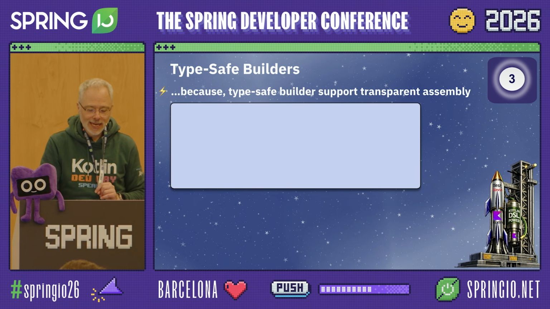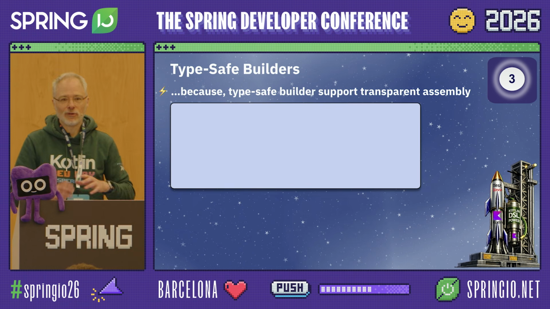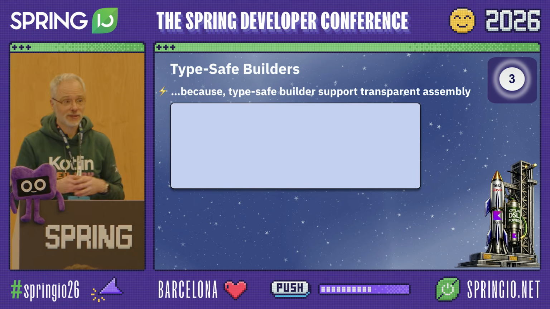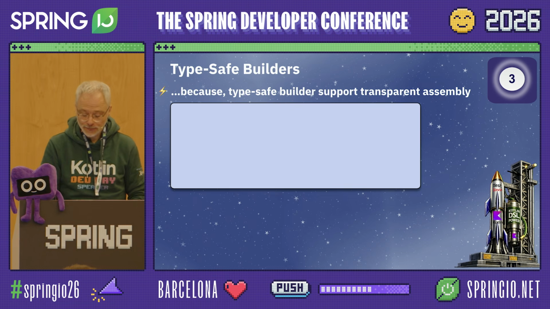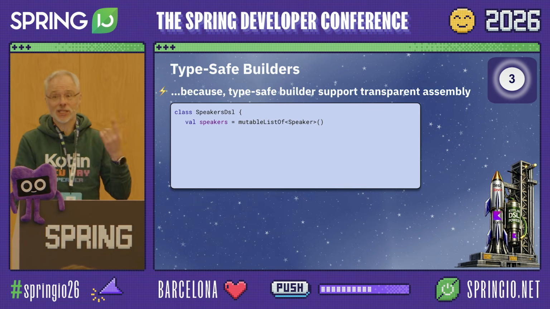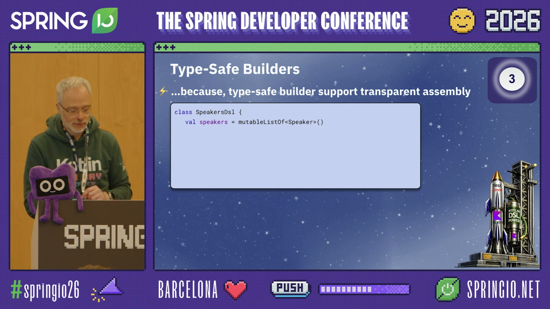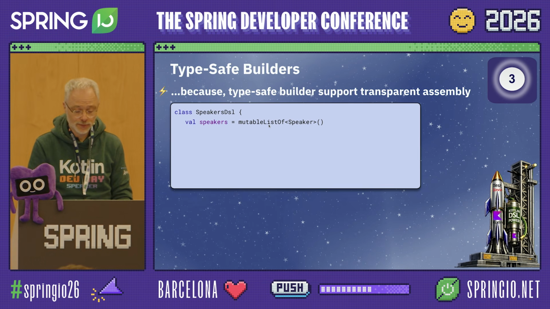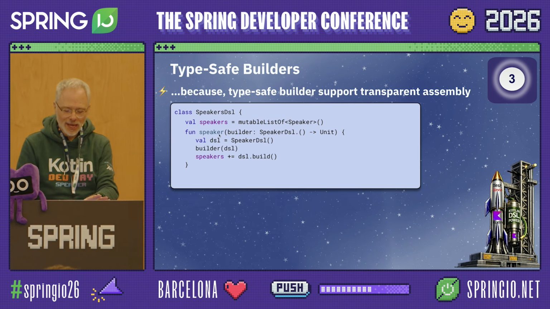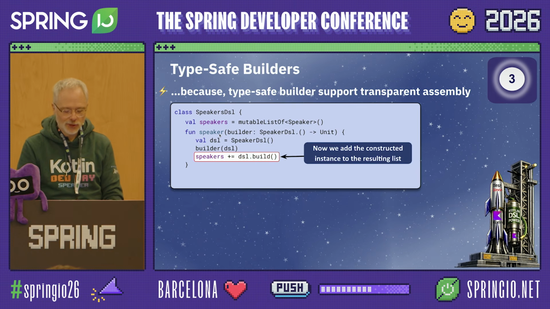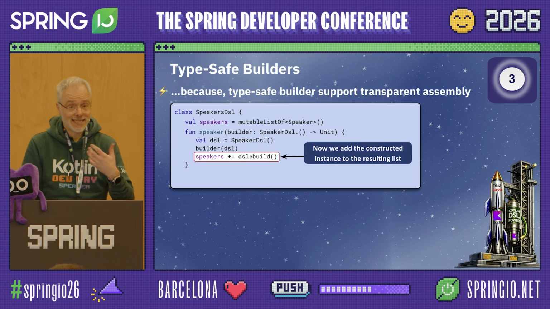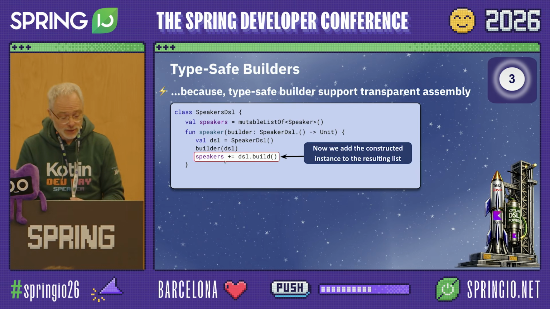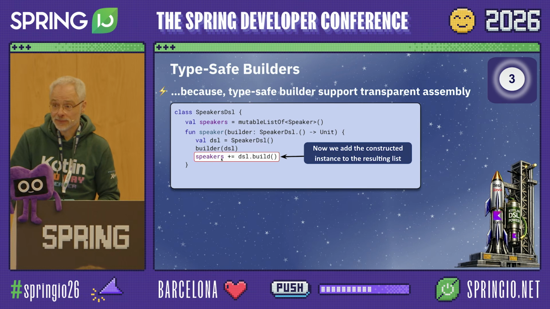The cool thing is that you now can orchestrate those builders in a hierarchical manner. So now we also create a SpeakersDSL, so for multiple speakers, which has a list of speakers. We have actually almost the same method, but instead of just returning a speaker, we now assign the resulting instance to the speakers collection.